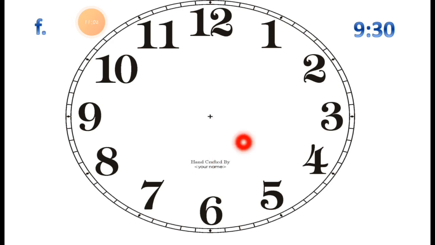Now the next clock I have for you is clock number F. Now the time given is 9:30. We have to draw both the hands to show the time 9:30. So where do I have to draw the short hand? After 9 it will be 10 o'clock. So I have to draw the short hand between 9 and 10.